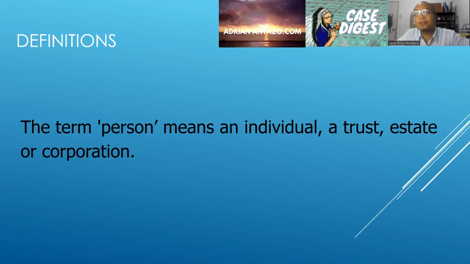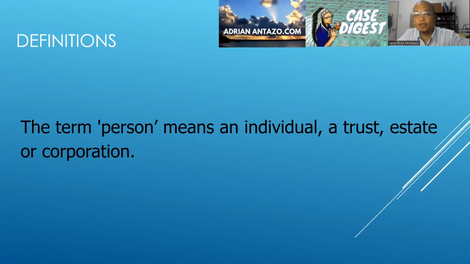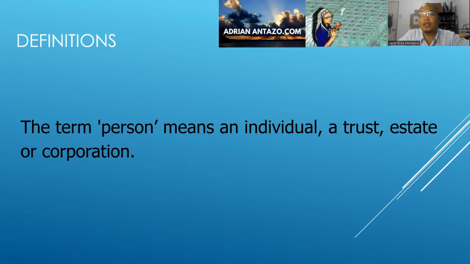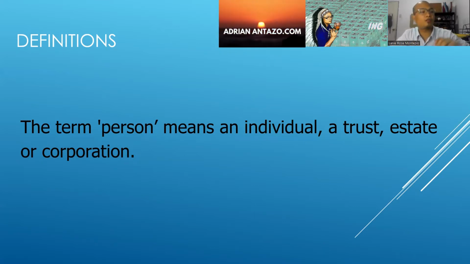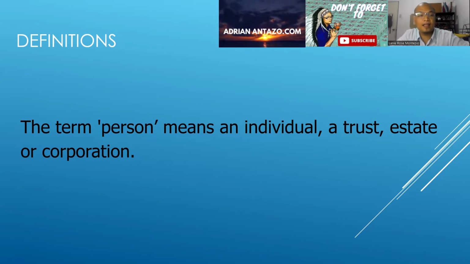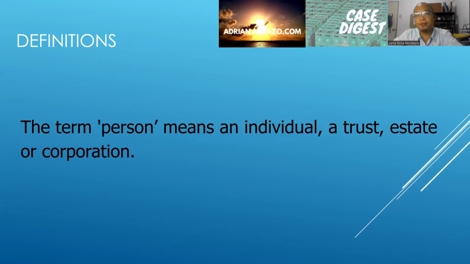Then a trust, an estate, or a corporation. So a trust is created by law. Estate is the property of the decedent, and the corporation is created by special law, or basically created by the